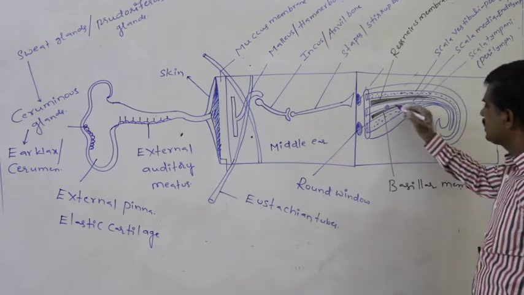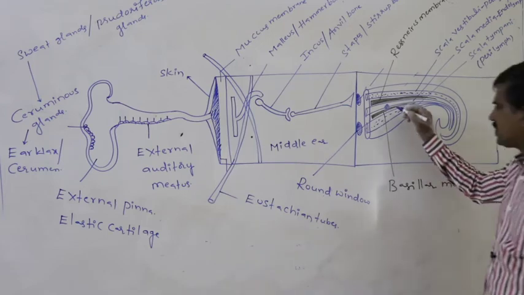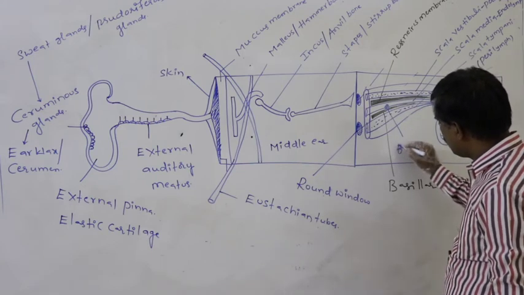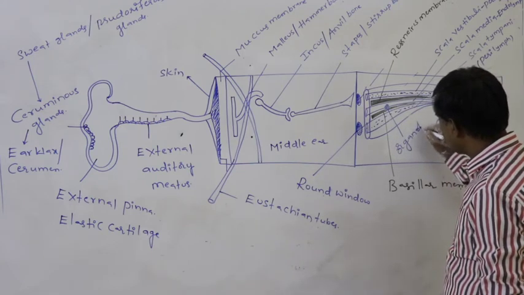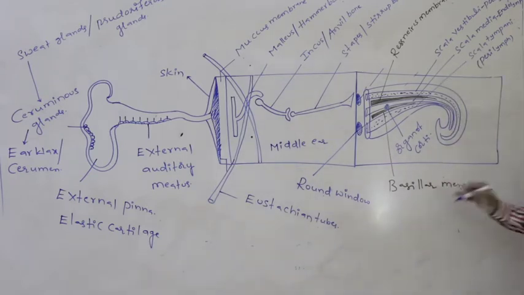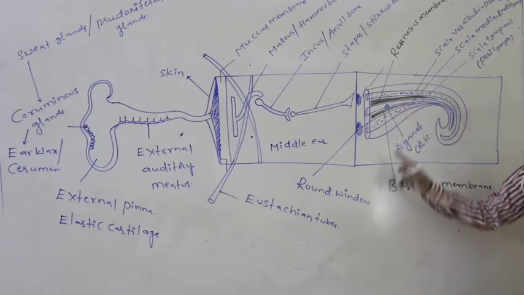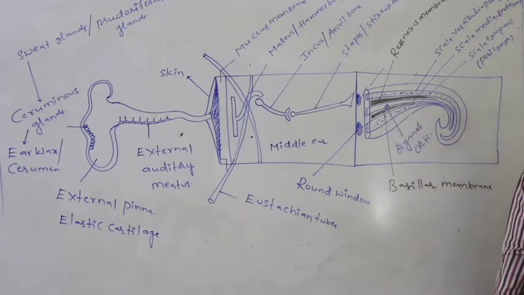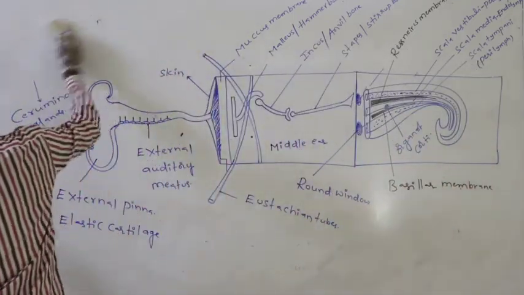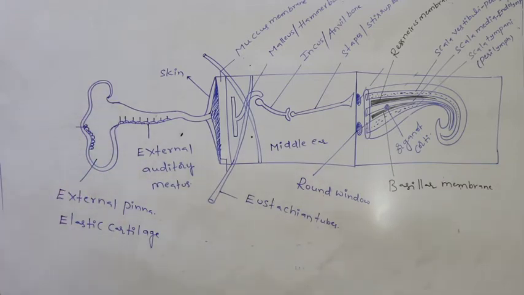Again, on this basilar membrane, a sensory ridge is present. This sensory ridge is said to be the organ of Corti. Specifically, on the basilar membrane, whatever the sensory ridge which is present, that sensory ridge is said to be the organ of Corti. Then what is the structure of the organ of Corti?